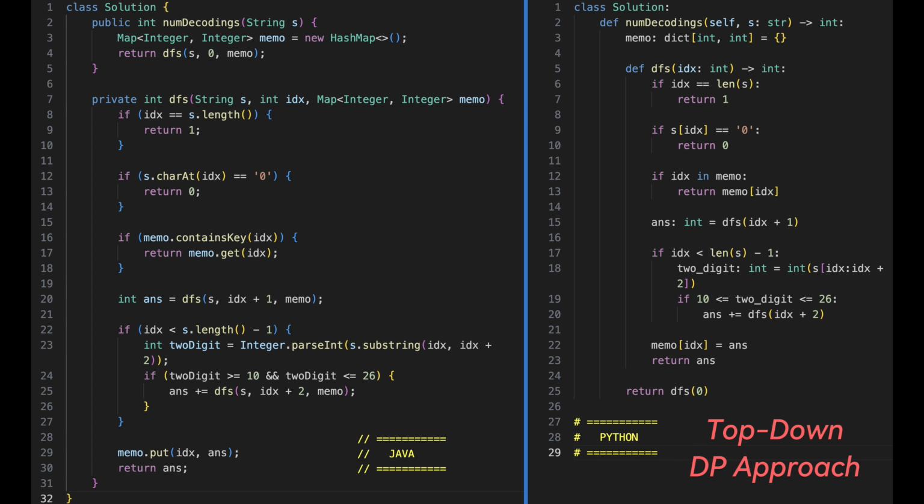Here is the updated code using the top-down DP approach with memoization. Here we create a memo table, which is a hashmap in Java or dictionary in Python, to store the result for each index. Again we start the DFS process, but this time after the base cases, before performing any calculations, we check if the result for the current index is already present in the memo table. If it does, then we return that result. Otherwise, we compute the result and store it in the memo table for that index and return the answer.